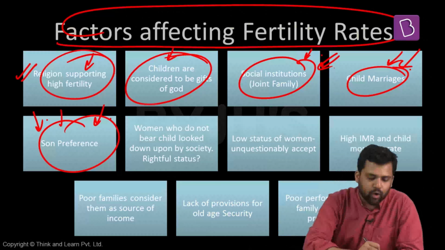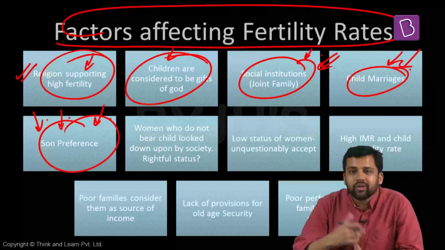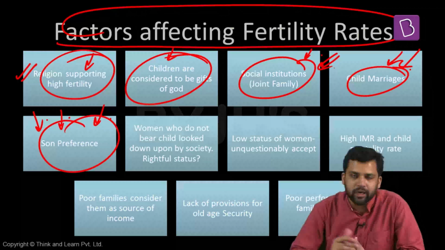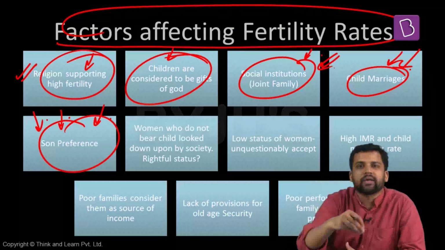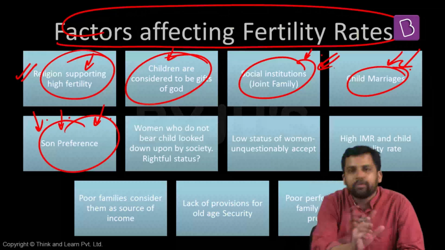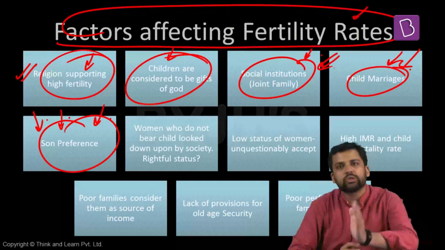How is this son preference carried out? Either by going for sex-selective abortion, or the other way is going for multiple pregnancies. There are families which might have a female child, so they will go for another child, hoping that they might have a male child. It might happen that again a girl child is born, and they will go for a third child. It might happen that a girl is again born, and they might go for a fourth child. So that way the female is giving birth to so many children and the fertility rate increases. So son preference also leads to increasing fertility rate.